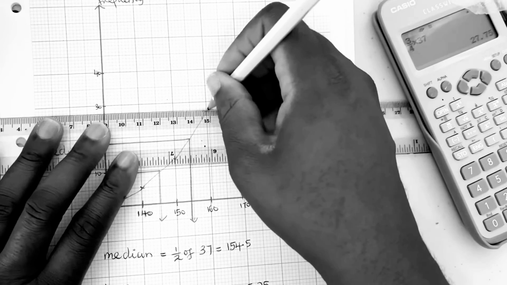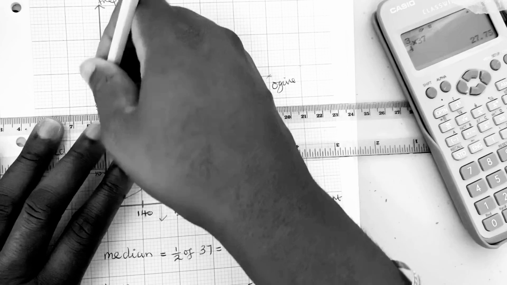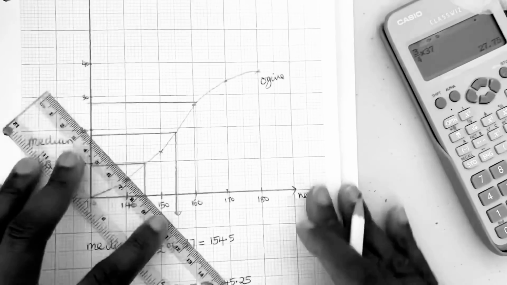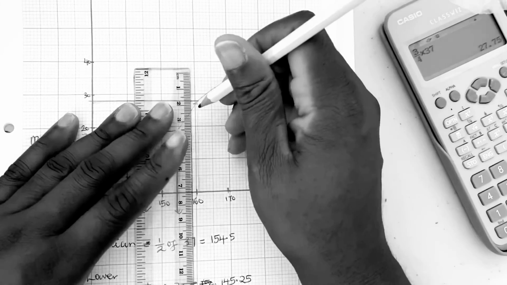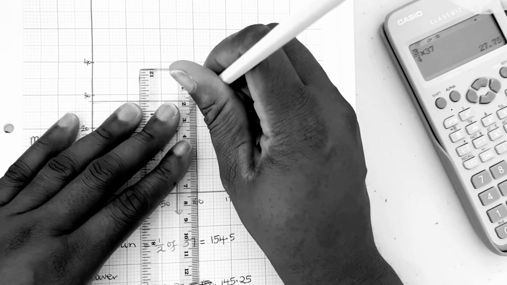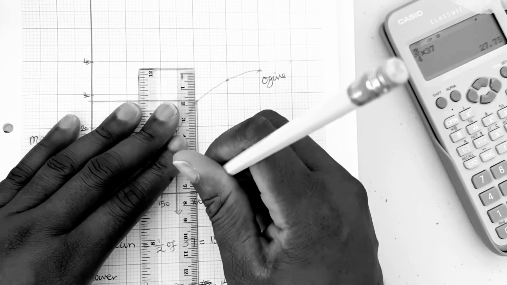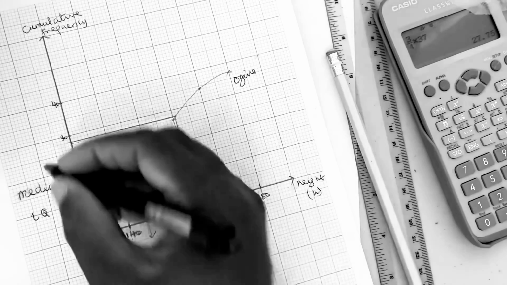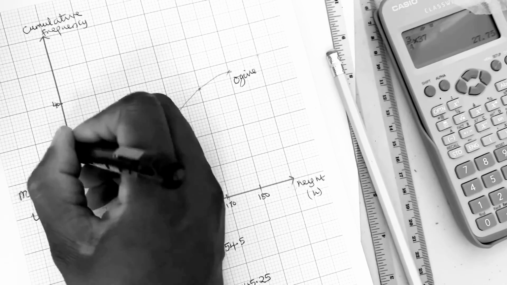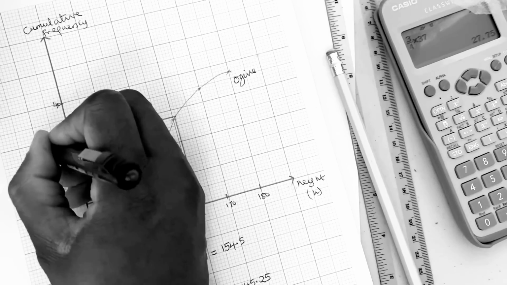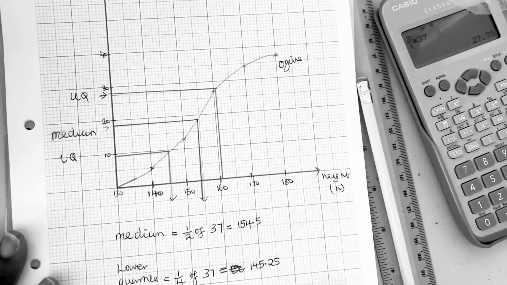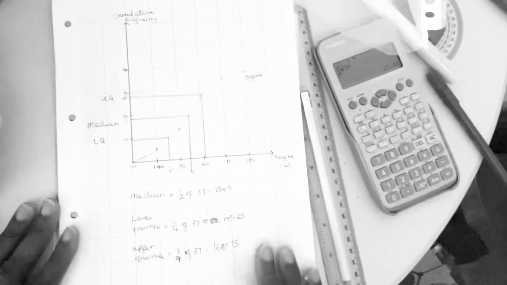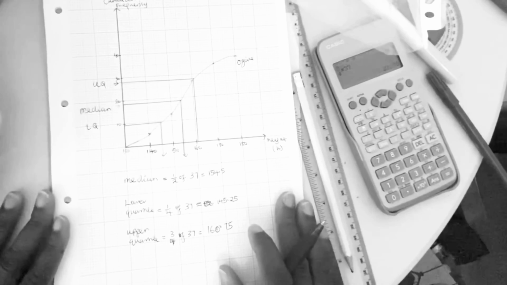Make sure that you're using a nice sharpened pencil. It's not going to be the same for everybody. Everybody's answer will be slightly different because you're drawing a graph and there will be a margin of error. So this would give you the upper quartile. And that's it. All done. That's what it looks like now.